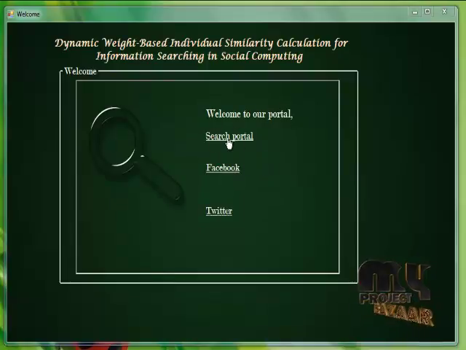Using the search portal, we can upload some useful documents or information. We can post some information to the social portal and see the posted comments.